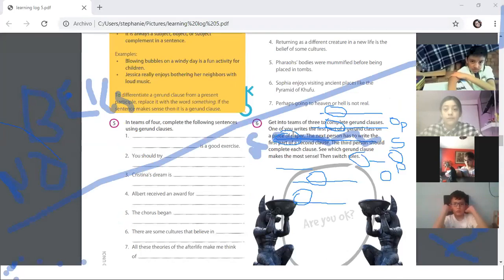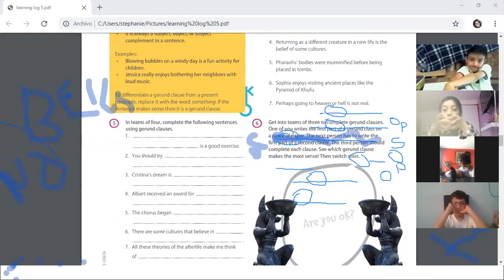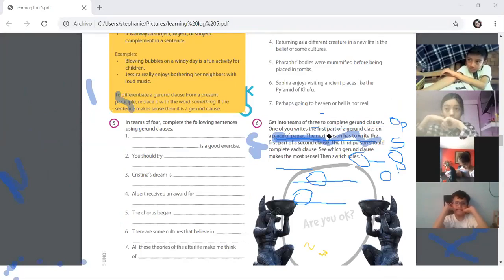Please stop doing that. The student who is doing different drawings on my screen, please don't do that. The session is ending, okay? Teacher, we have less than a minute. We'll join again, right?